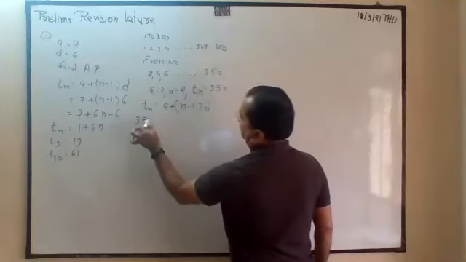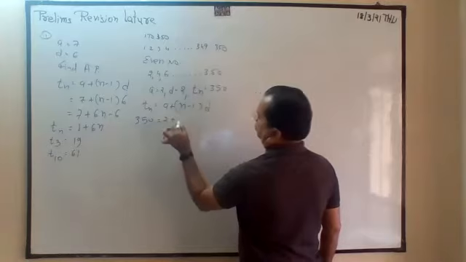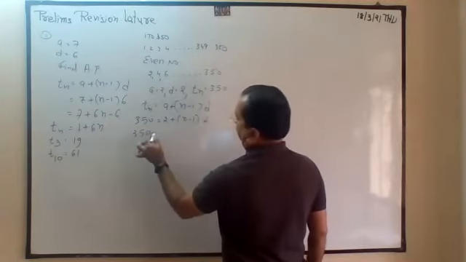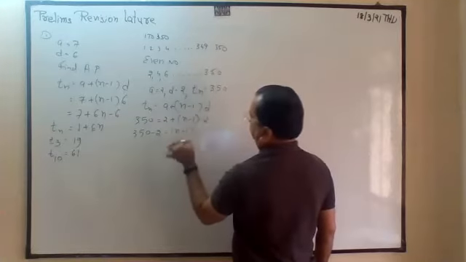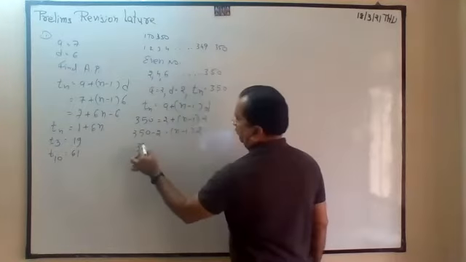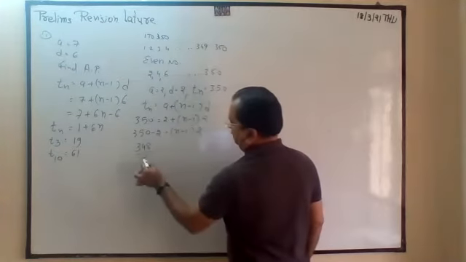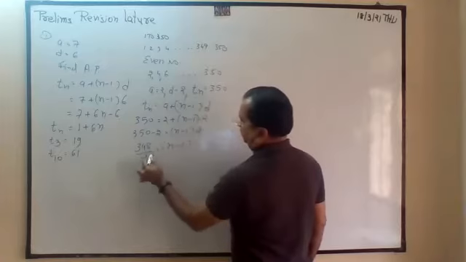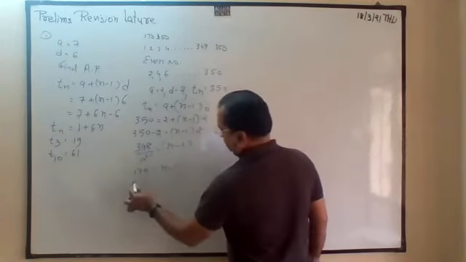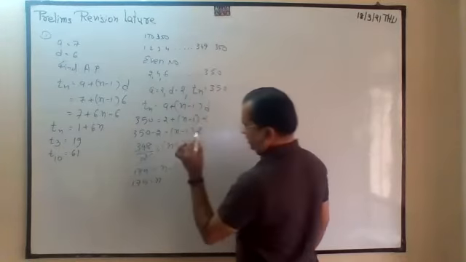So 350 is equal to 2 plus n minus 1 d. 350 minus 2 is equal to n minus 1 times 2. Now this is 348, this 2 goes down, 174 is equal to n minus 1. 1 goes this side, 175 is equal to n.